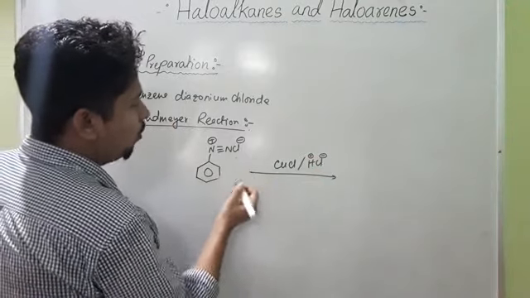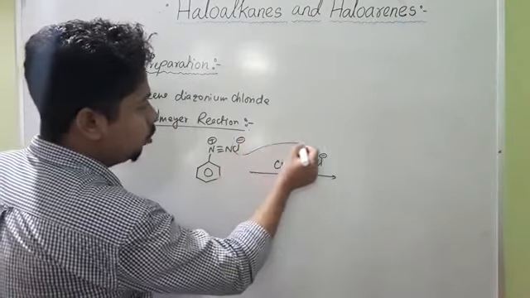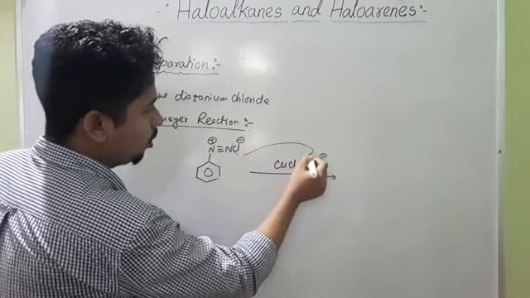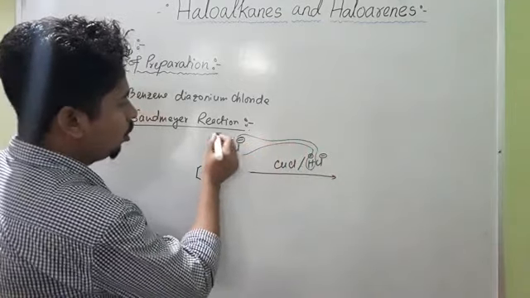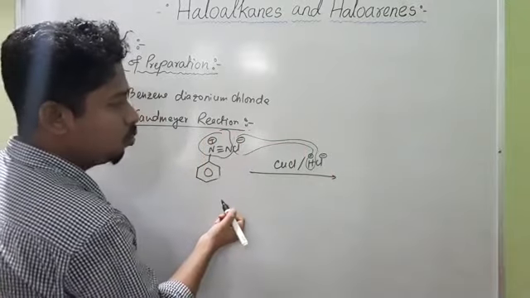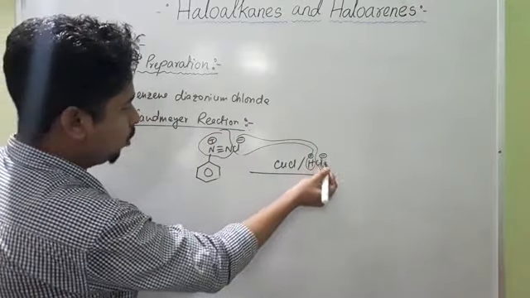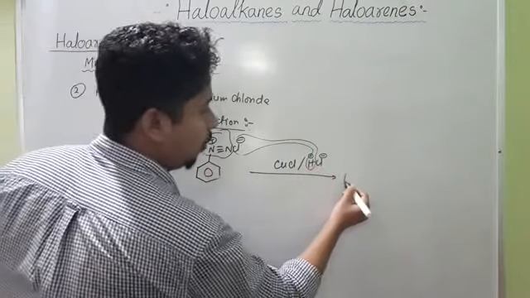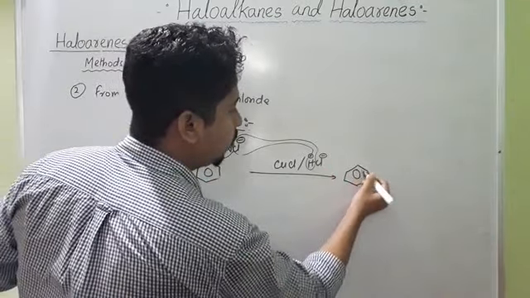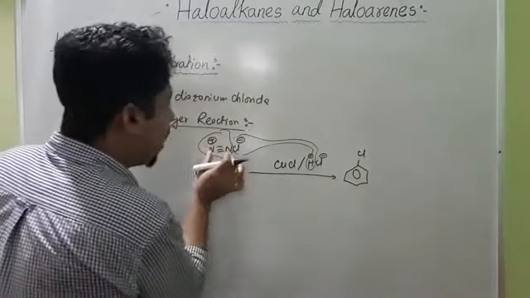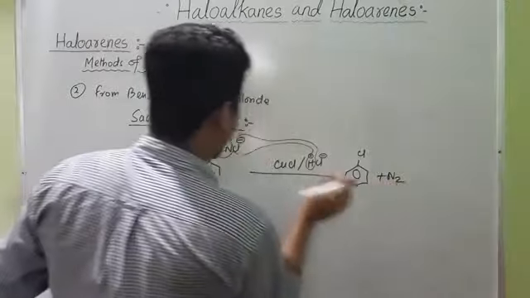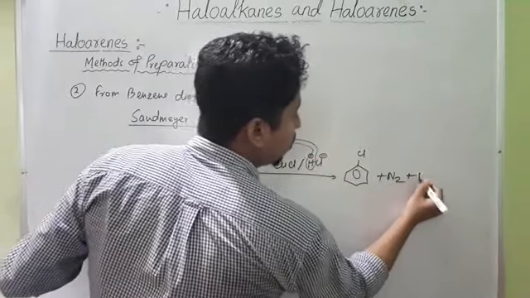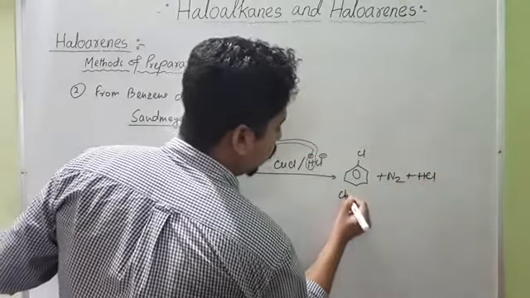One HCl will be removed, and there is a release of nitrogen N2. What we are left with, this Cl minus will attack this carbon. So it will form benzene group Cl plus N2 plus HCl. So this is chlorobenzene.